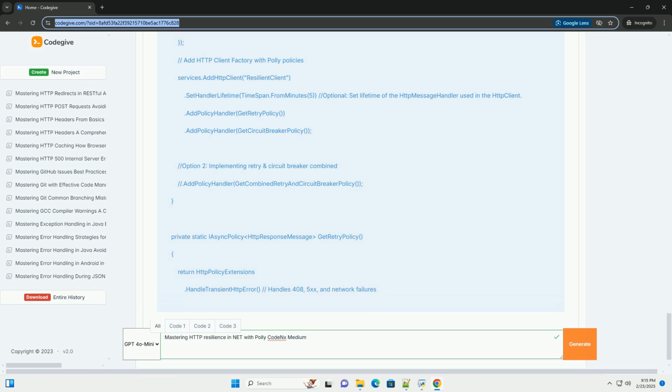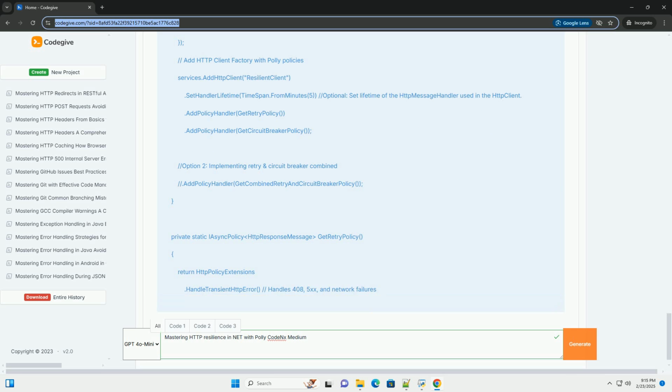1. Setting up a basic .NET Console application. First, create a new .NET Console application. This example will demonstrate a simple HTTP client that fetches data from a sample API. 2. Creating an IHttpClientFactory configuration. The IHttpClientFactory is a standard way to create and manage HttpClient instances in .NET. It handles things like connection pooling and DNS updates. It integrates seamlessly with Polly.